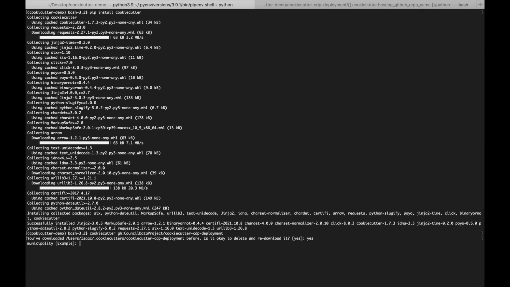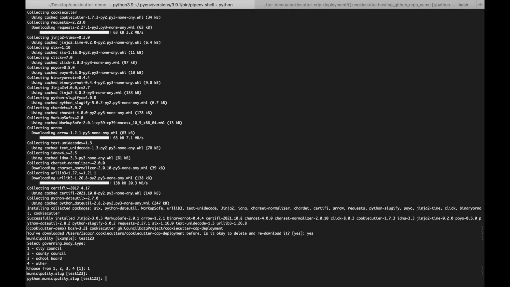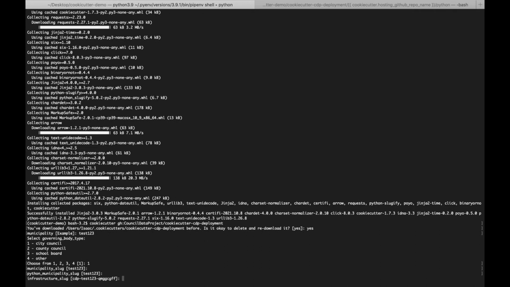So let's give this some time. So yeah, now it's asking us what we want to provide for each of the fields that we mentioned earlier. So let's just do some examples. Here we can define the governing body type. Let's just say a city council. We can just provide the same thing here. Test123 is the default value that it takes from the municipality, and we can provide a separate custom value if we want. Same thing there.